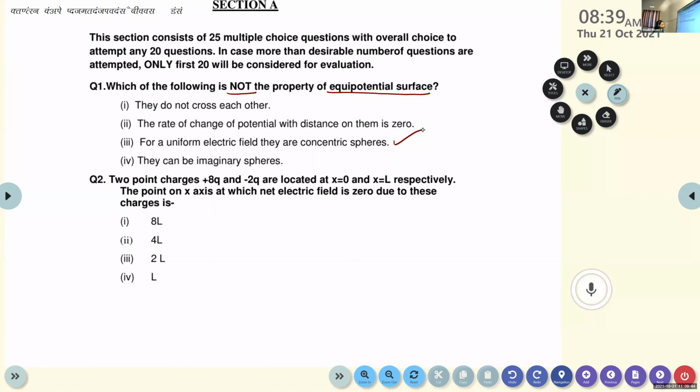Now question number 2. Two point charges plus 8q and minus 2q are located at x equal to 0 and at x equal to L respectively.